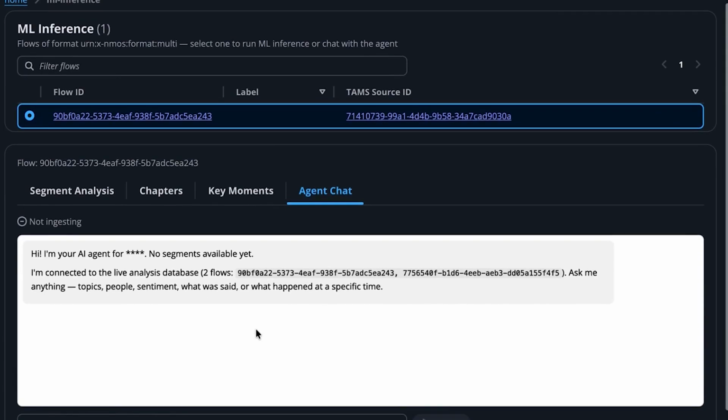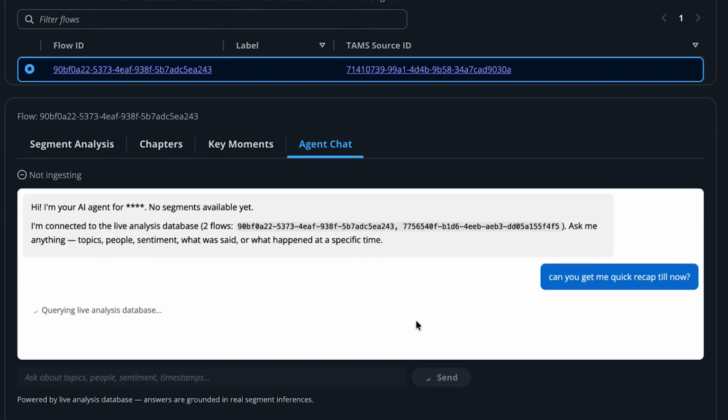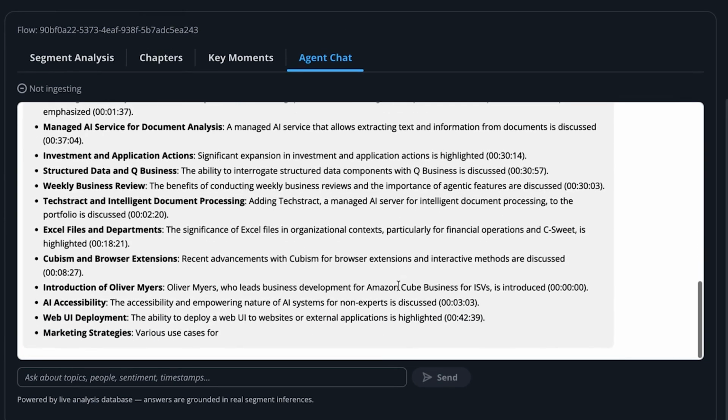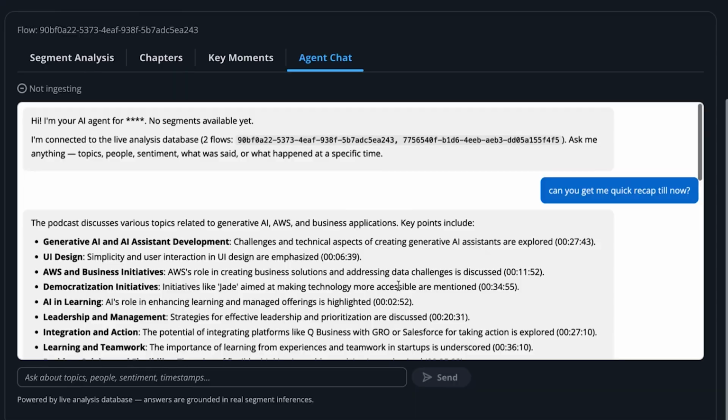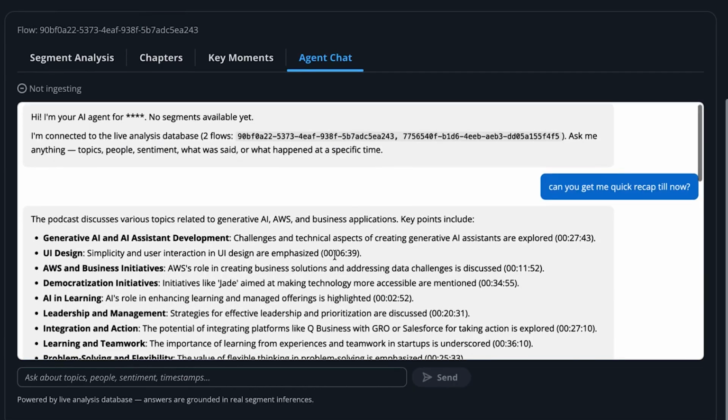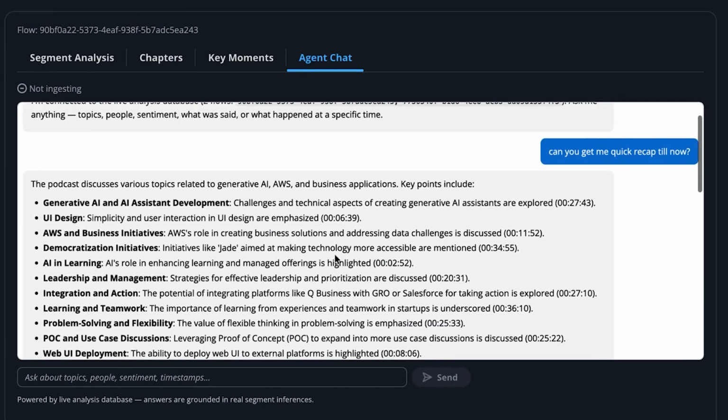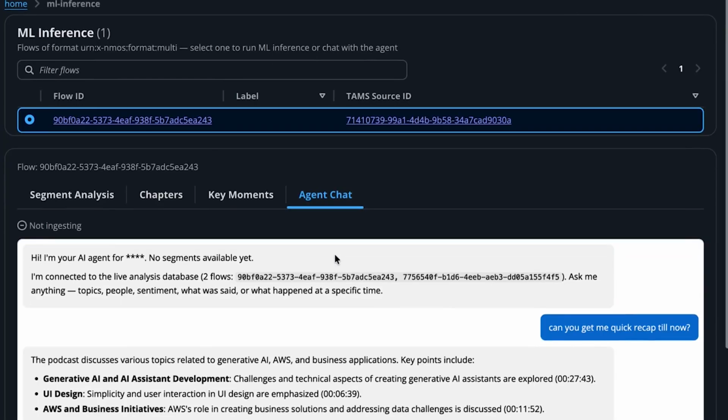And finally, we have the agent chat interface. This is where the agentic experience truly shines. You can interact with the live stream as if you are talking to someone who has been watching every second of it. Ask for a recap of the last 15 minutes. Ask how many key moments have occurred. Ask which chapters have been identified so far. Ask specific questions about what happened at a particular point, and the agent responds with accurate, contextual answers drawn from the continuously growing memory stored in AgentCore memory. The stream keeps growing, the understanding keeps building, and the agent keeps getting smarter.